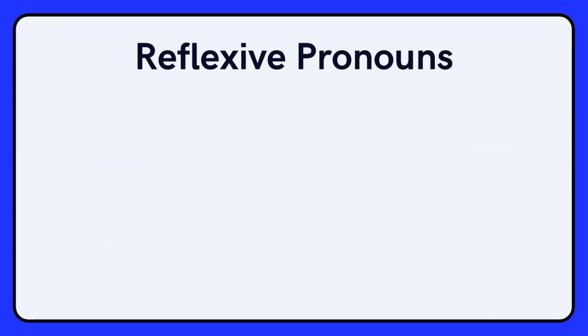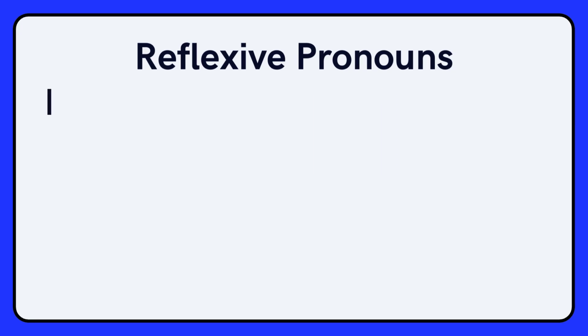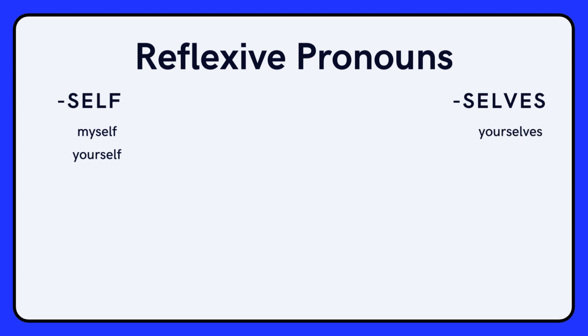Now let's talk about reflexive pronouns. These are pronouns that refer back to the subject of the sentence. They show that the object is the same as the subject. For reflexive pronouns, we form them by adding self or selves to the end of a personal pronoun. So here are the reflexive pronouns: myself, yourself, or if you're referring to more than one person, yourselves, herself, himself, itself, ourselves, and themselves.